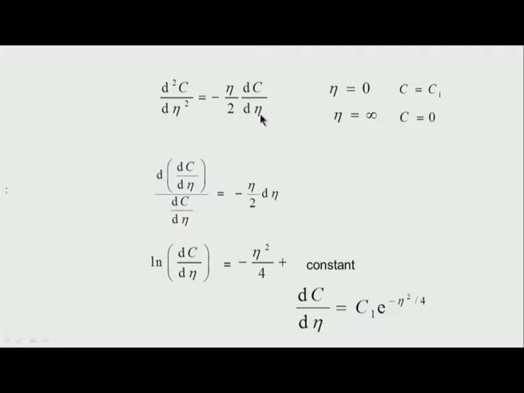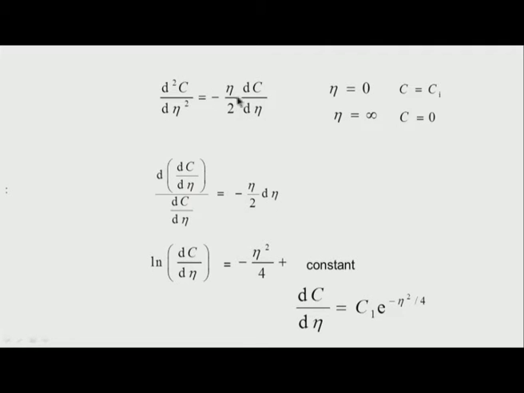Putting the conditions: at x equal to 0, η is equal to 0, the initial concentration, and far from the surface, η is equal to infinity, the concentration is 0. I have to solve this equation. I immediately observe I can write d²c/dη² as d of dc/dη. And now what is it I observe? D of ln, if I were to take it, I have η by 2 into dη.